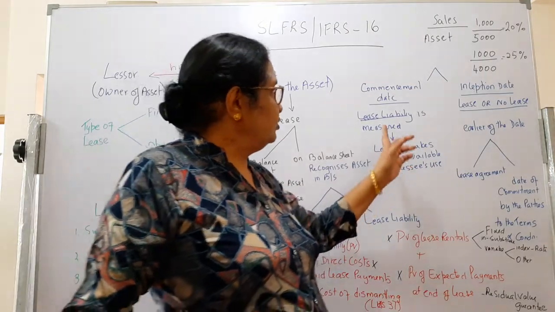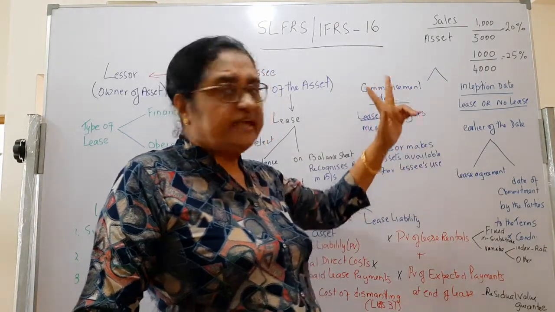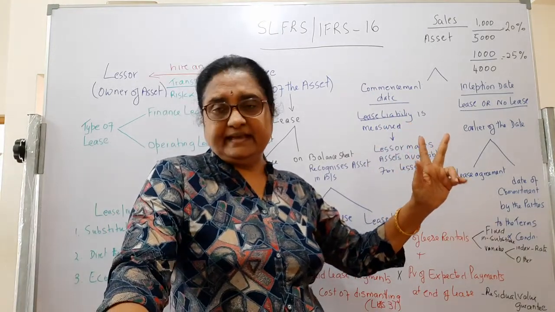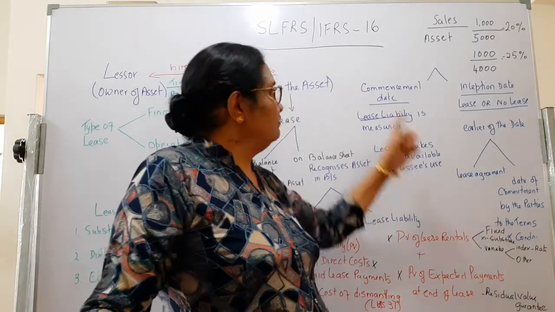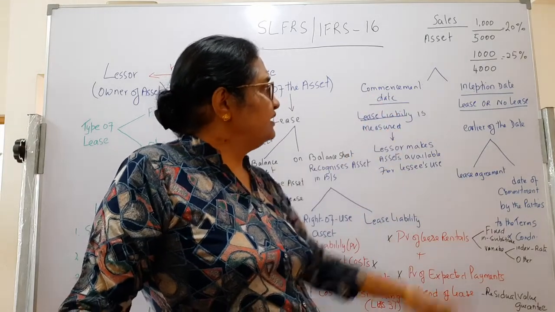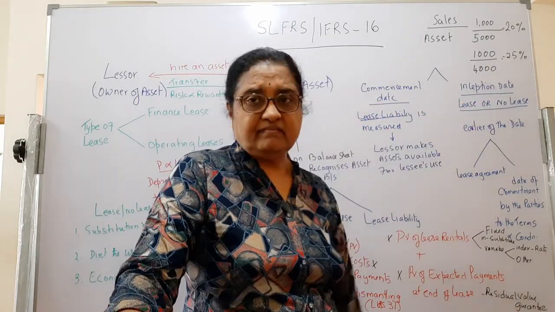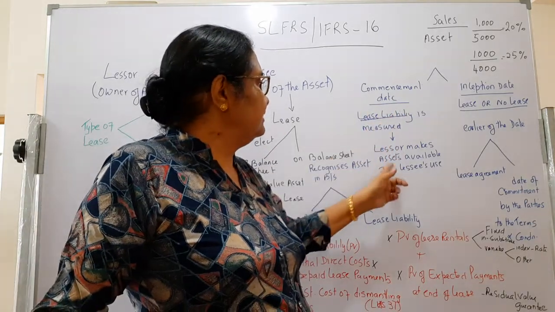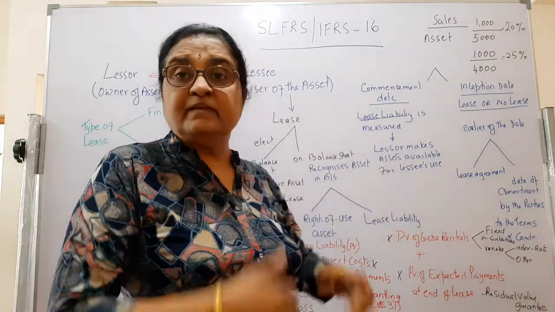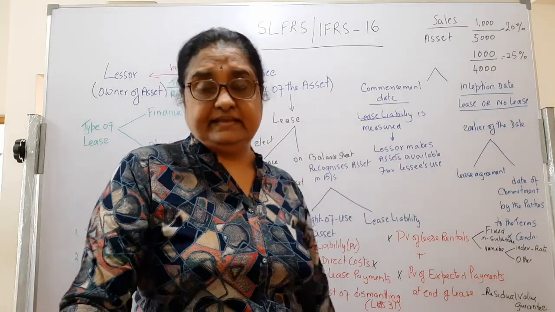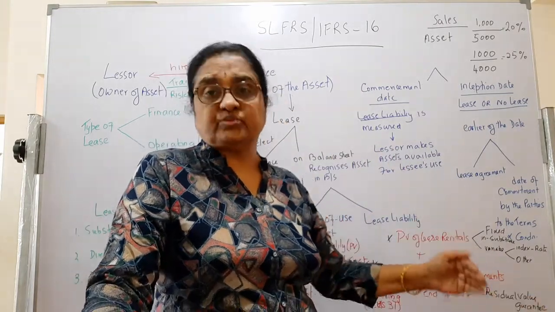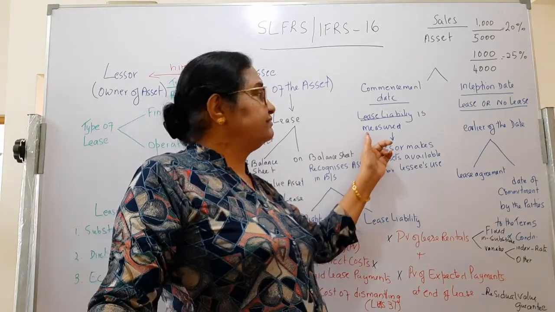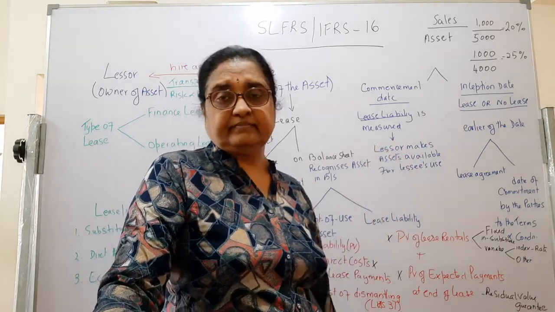One more point I would like to make: there are two dates involved in this lease agreement. One is the commencement date, the other is the inception date. What's the difference between these? The commencement date is when the lessor makes the asset available to the lessee, from the day one of use by the lessee. On that date only you can recognize the lease liability.